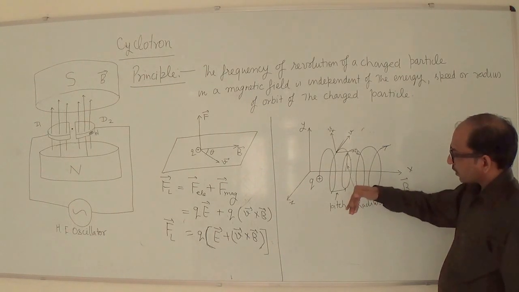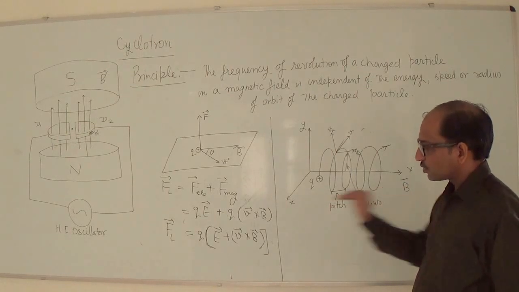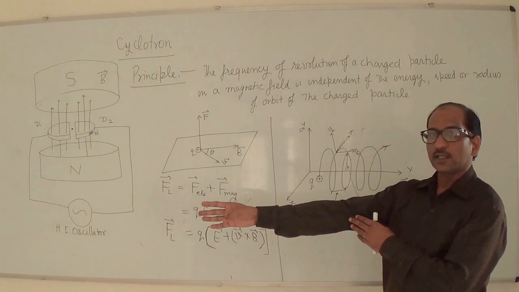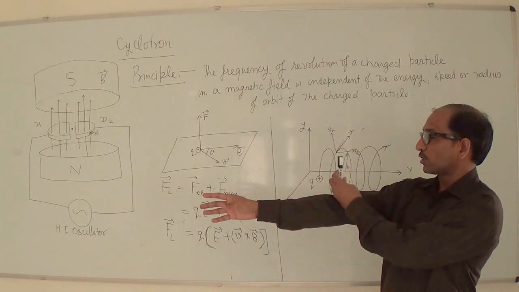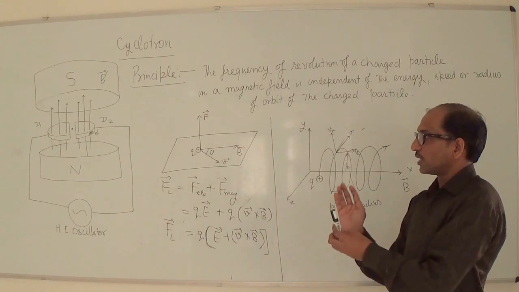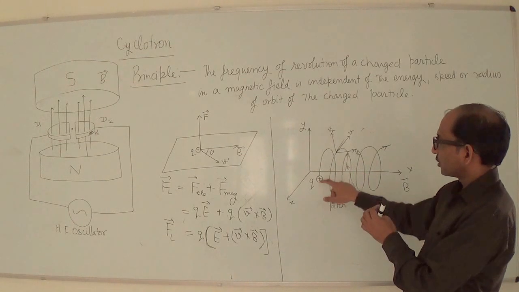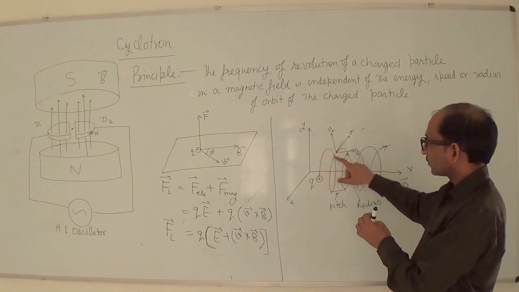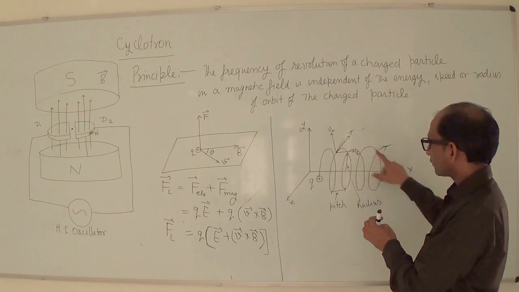So as a result, what will happen? As soon as the particle enters the uniform magnetic field, for the horizontal component there will be no force, and the force will be perpendicular to this one. So as a result, this charged particle follows a circular path and this particular tendency.